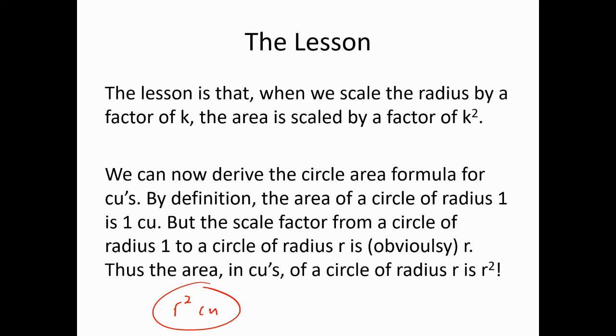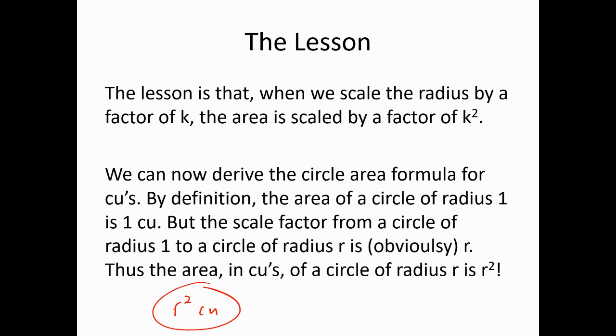And perhaps one will realize that this would apply generally, even if we chose another kind of unit for area measure. We might, for instance, choose the equilateral triangle of side length 1 as our unit of area measure, because, why not? And then when we report the area of a figure, that will mean how many equilateral triangles of side length 1 it takes to cover it without gap or overlap. And we would call that triangular units, TUs.